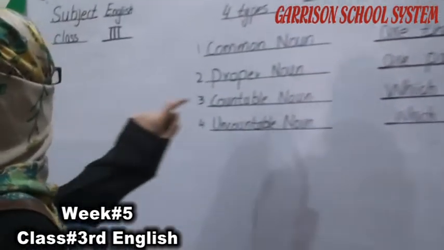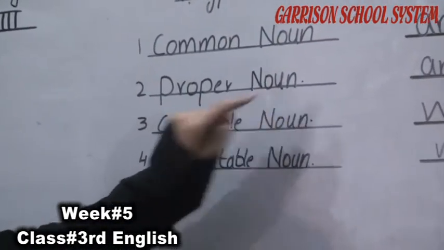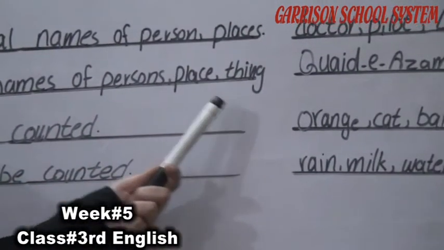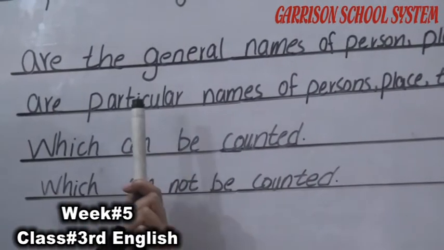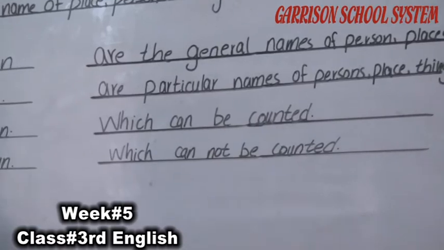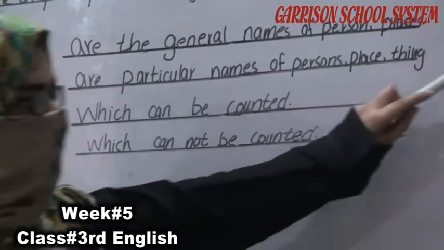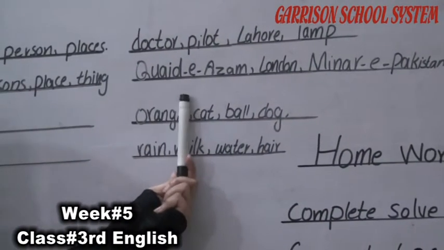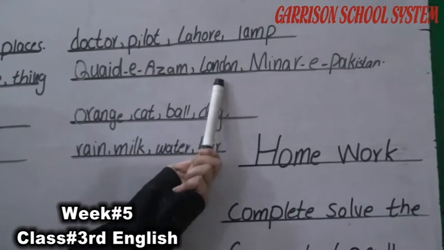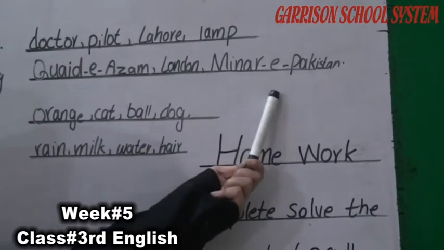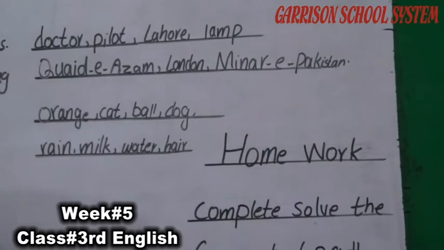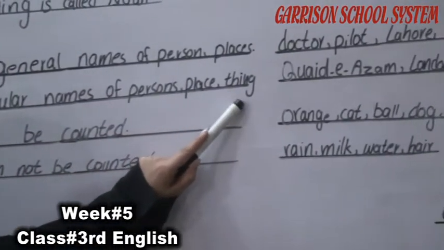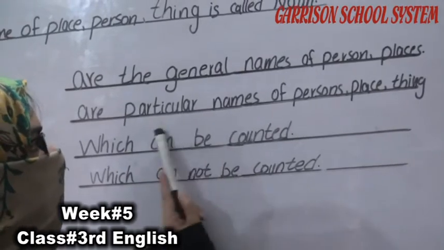Now the second one is proper noun. Proper nouns are the particular names of a person, place or thing. Particular means special. Everyone calls them by their names, like Quaid-e-Azam, like London, like Minar-e-Pakistan. Quaid-e-Azam is our leader. London is the name of a city. Minar-e-Pakistan is also a thing. Proper nouns are the particular names of a person, place or thing.